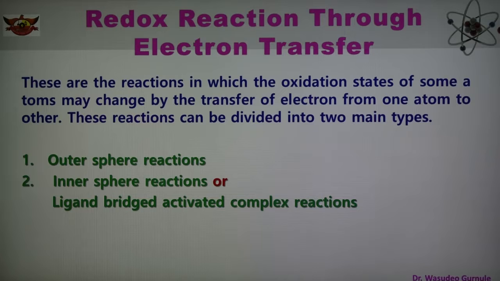There are two types of these reactions. One is the outer sphere reaction, second is the inner sphere reaction, and inner sphere is also known as the ligand bridge activated complex reaction. But in today's part we are discussing what an outer sphere reaction is, what are the examples of outer sphere reaction, and why the complex undergoes outer sphere reaction.